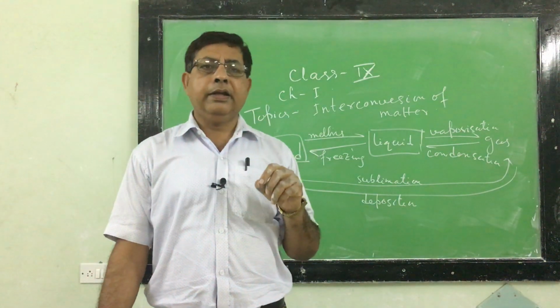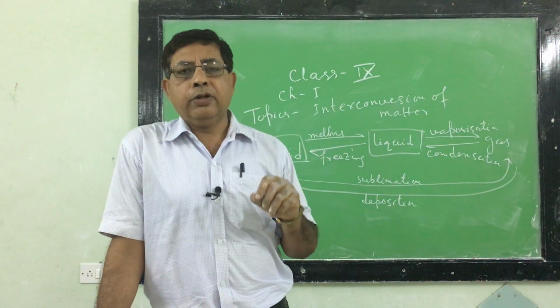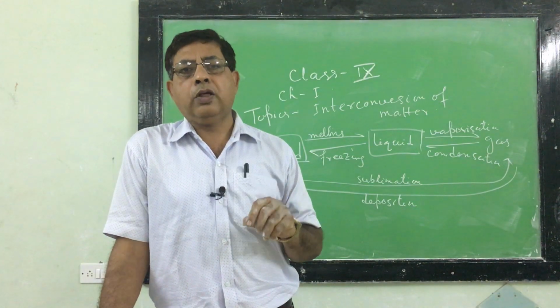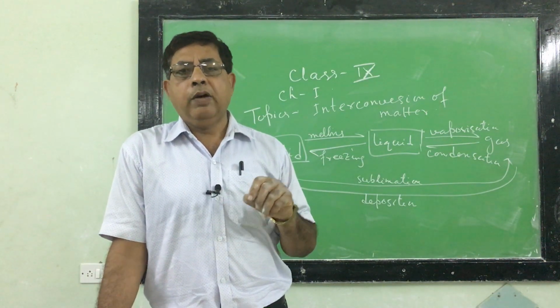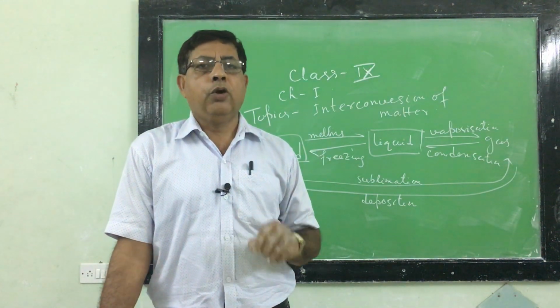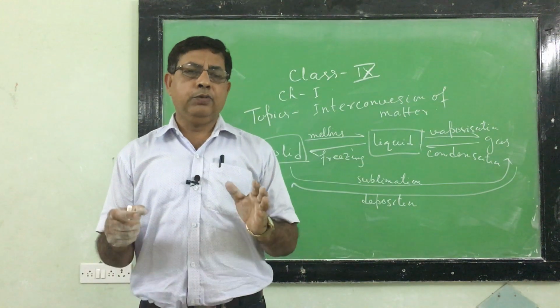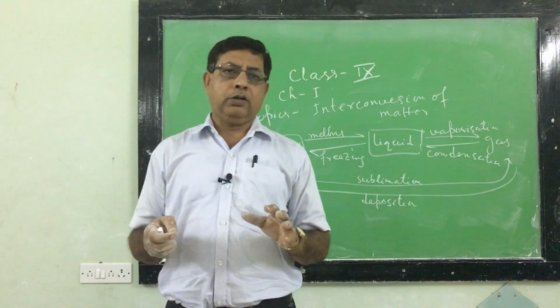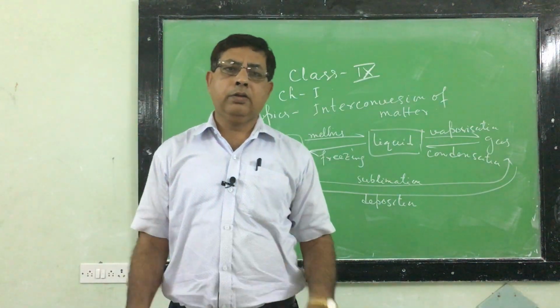Evaporation takes place at any temperature, boiling takes place at a fixed temperature. Evaporation takes place only from the surface of the liquid, but boiling takes place from the whole part of the liquid. Evaporation causes a cooling effect, boiling does not cause a cooling effect. So these are the main differences between evaporation and boiling. So this is the whole discussion of interconversion of matter on this point.